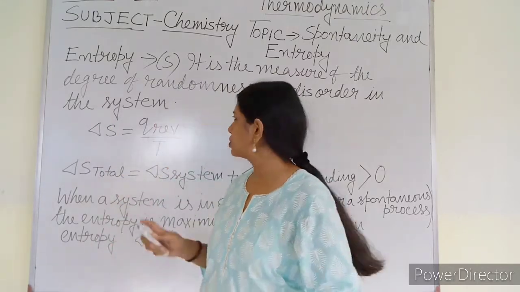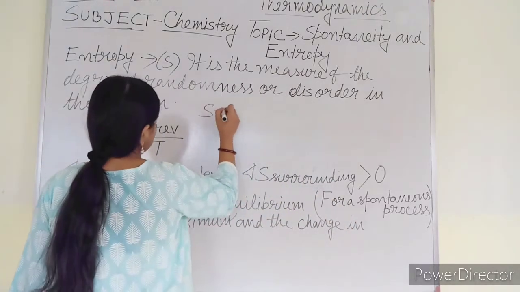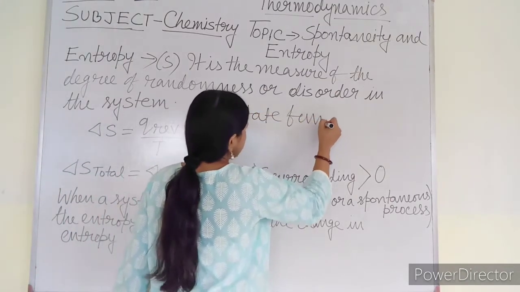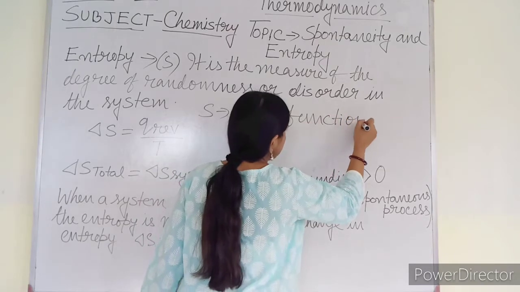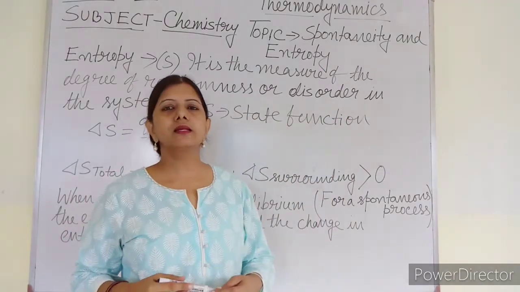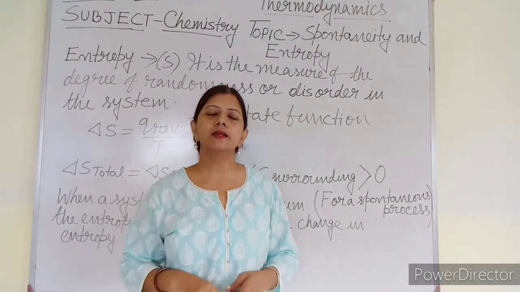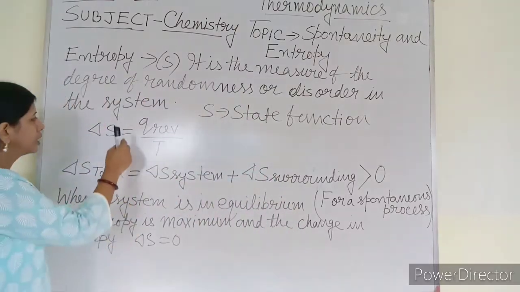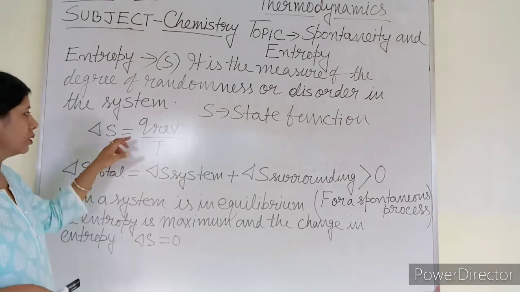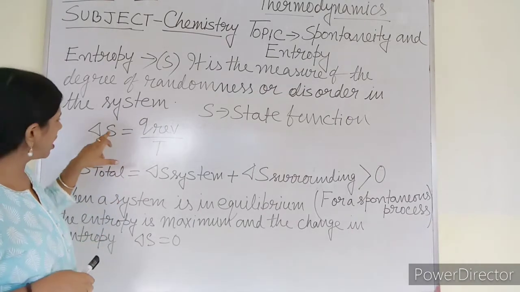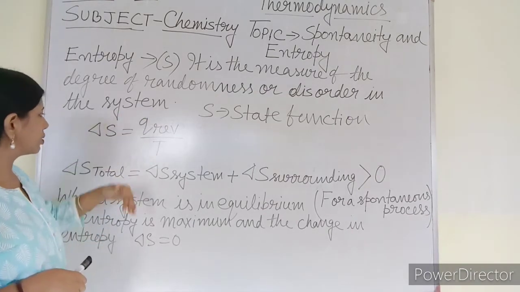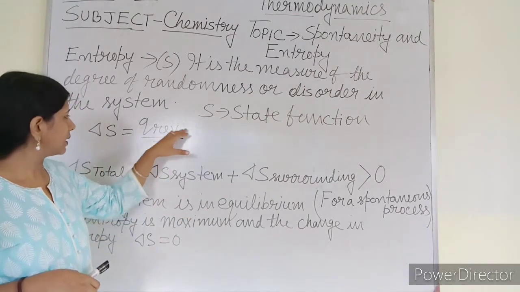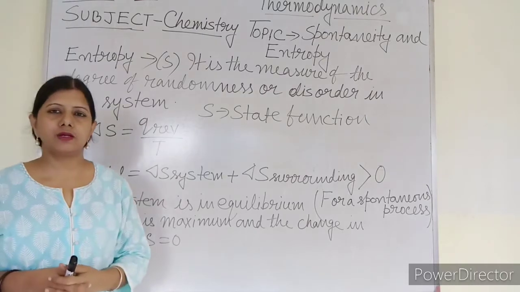Another thing is that entropy is a state function. State function means it doesn't depend upon the path, it depends upon the initial and final condition of a system. Now the question arises, Q is a path function, Q is not a state function. So how does delta S equal Q reversible by T? If it is a path function, why is it a state function?